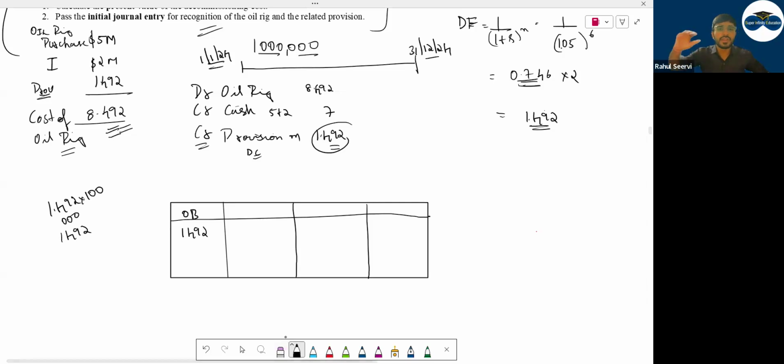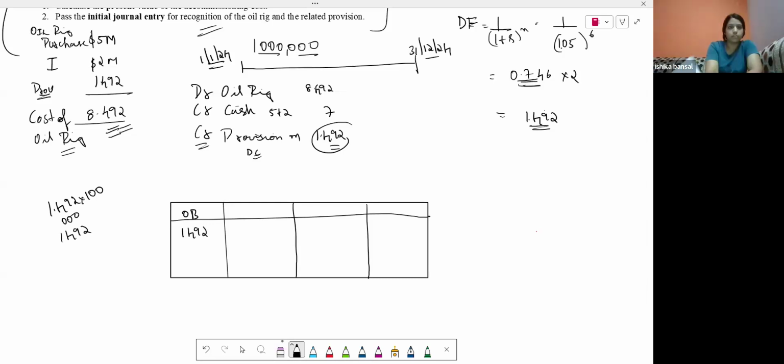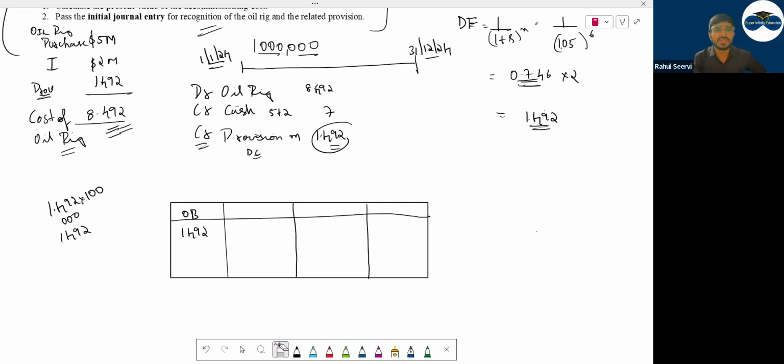Then on this, what will we apply? Interest. What is the discounting rate you have used here? 5%. If you have discounted something, you have to unwind using the same interest rate, that is 5%.